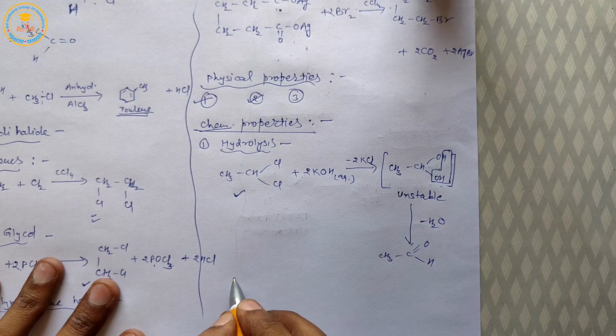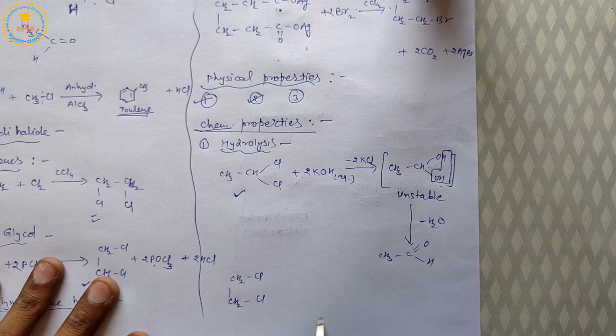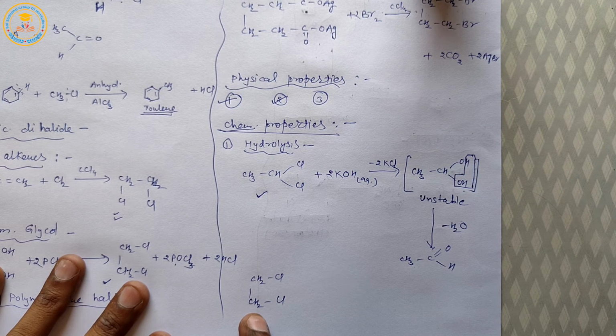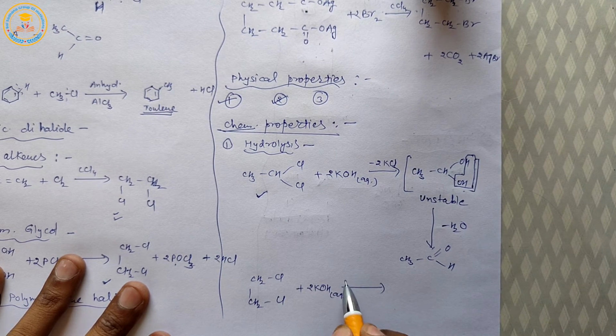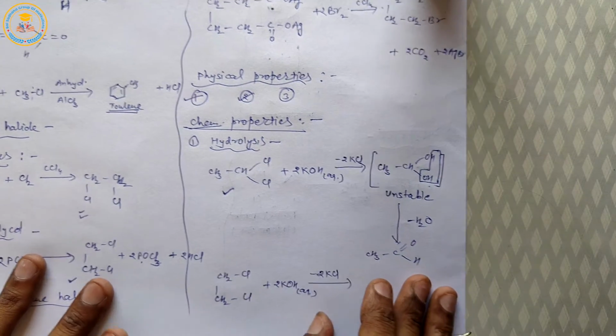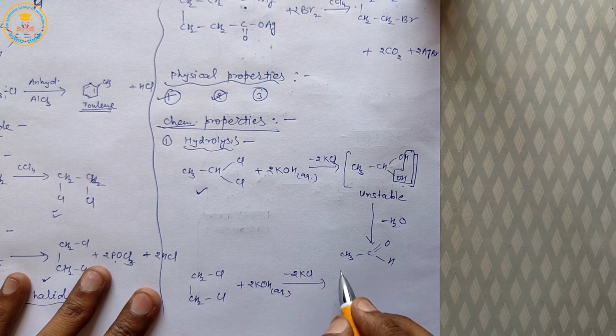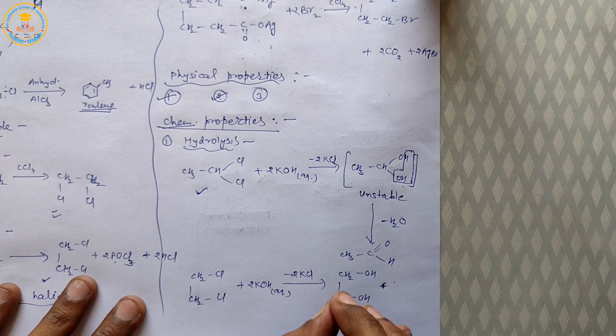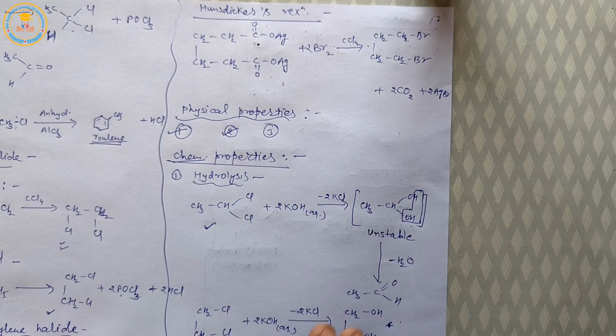Now next, second example, vicinal dihalide, which gives glycol. So, for example of vicinal dihalide, 1,2-dichloroethane. When 1,2-dichloroethane is treated with aqueous KOH, then after removing two molecules of potassium chloride, glycol is formed here.